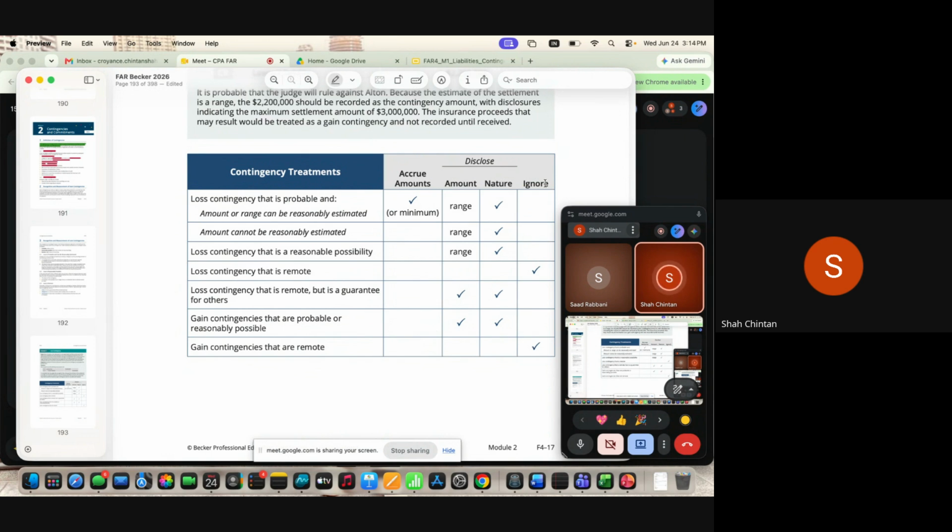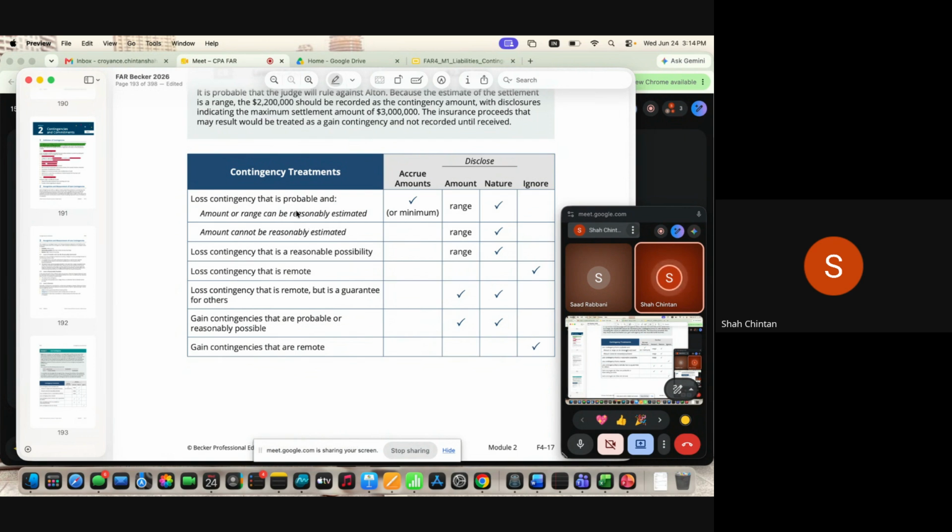If in the question you see the words probable plus reasonably estimable together, if you see both these words, then you have to accrue the amount. We'll understand what is probable and reasonably estimable in a moment, but this is from the exam point of view. If these two words are given in a transaction, then you have to accrue, plus you have to disclose the amount and also the nature of the transaction.